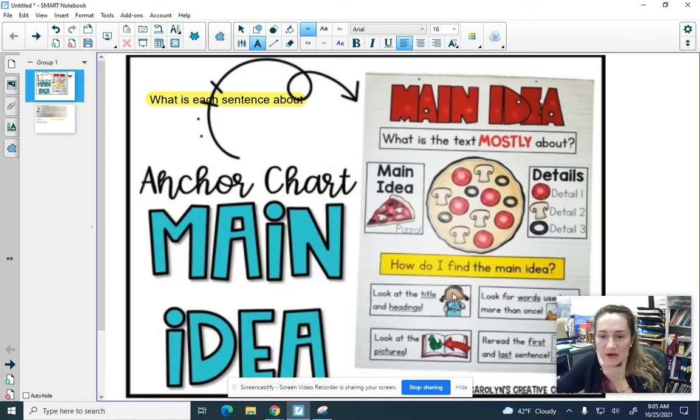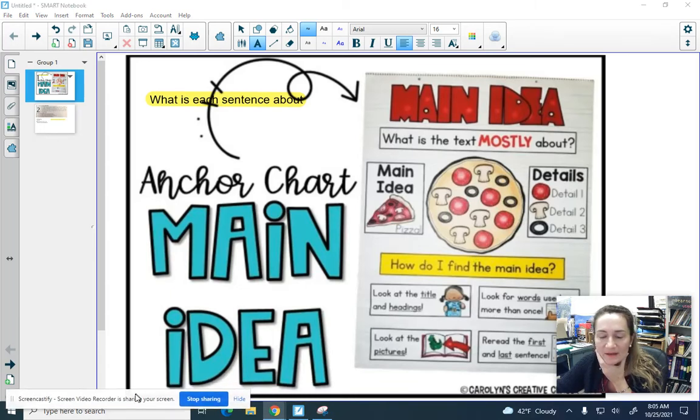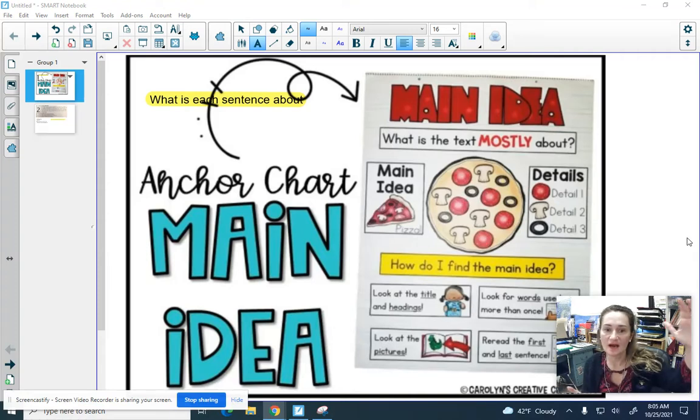In this station, we are talking about main idea. Main idea is what a chunk of text or even the entire text that you're reading is about. When we call it a text, you might also hear it called a passage or an excerpt, which means taking a part out of a text. Main idea is what something is mostly about. You might also hear "what is it mainly about." But there are other ways to ask main idea questions as well that you will see in some of the questions that will be asked today.